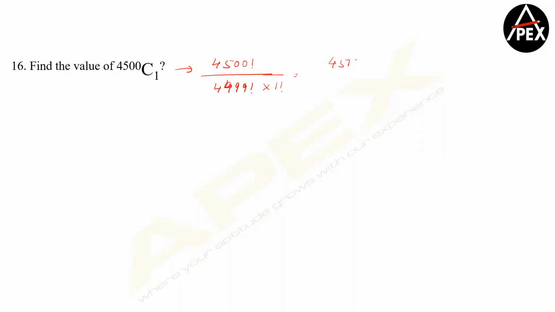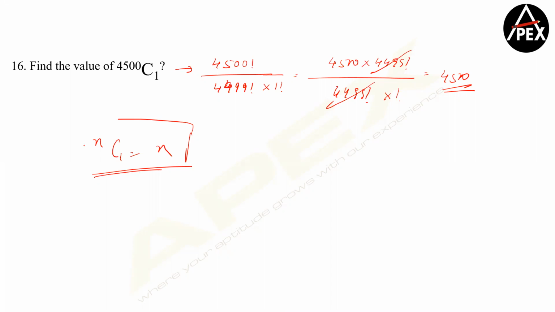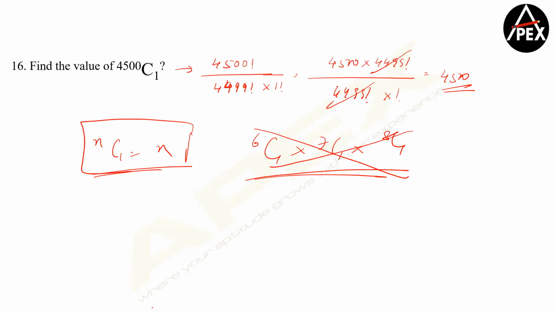So this is 4500 into 4499 factorial by 4499 factorial, into 1 factorial. Clear? So this gets cancelled and therefore your answer is going to be 4500. So always remember NC1 is always equal to N, because this is something we use very commonly in probability also. 6C1 into 7C1 into 8C1 and so on.